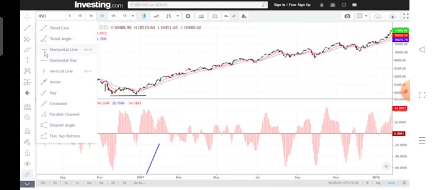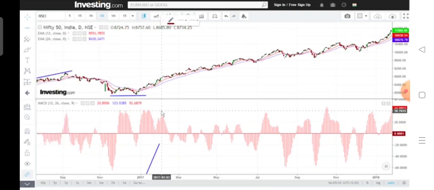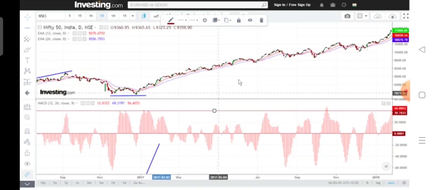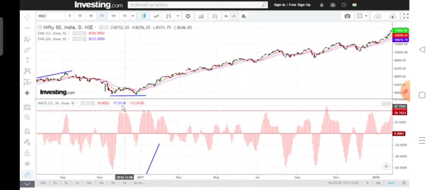Let me draw a line for you to explain this. If we draw a line here, all the tops were close to this line. So suppose, based on this histogram, we have gone long here, and we see that the MACD approaches this line, then we can understand that we are already quite a bit up, and by the time it may go lower, we may be cautioned.